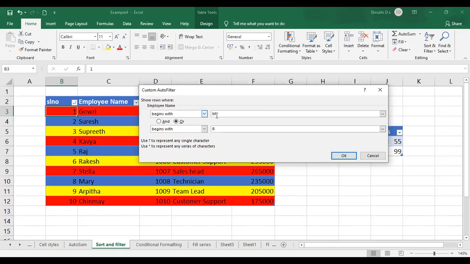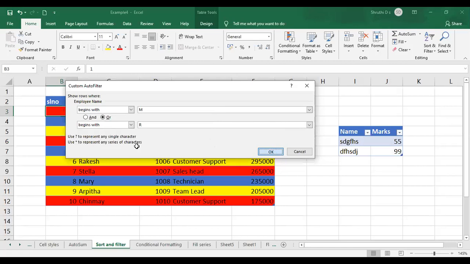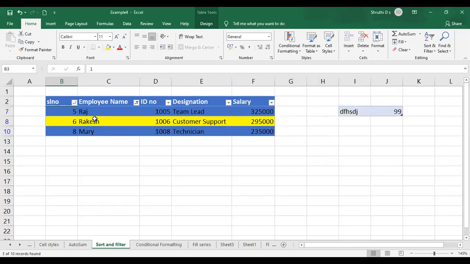So what did I give? Begins with M or begins with R. All those will be considered. Just click on OK here. So only those 3 records will be shown to me. Okay, is this clear now? Anybody is having any doubts? Srushti, any doubts now?